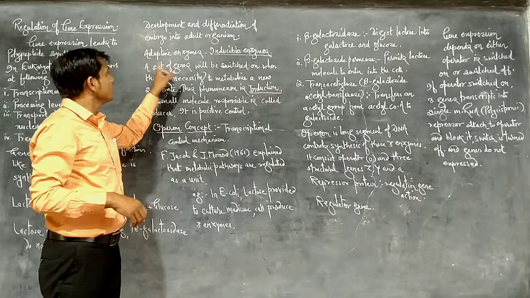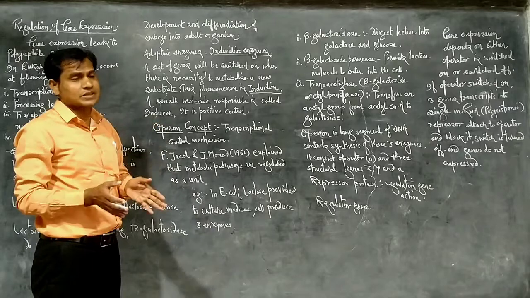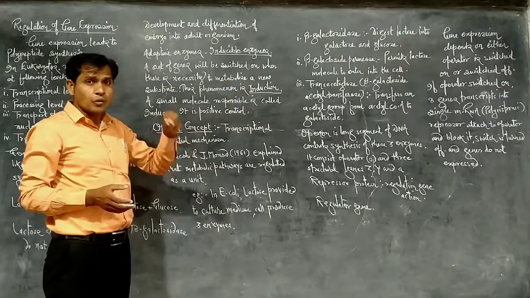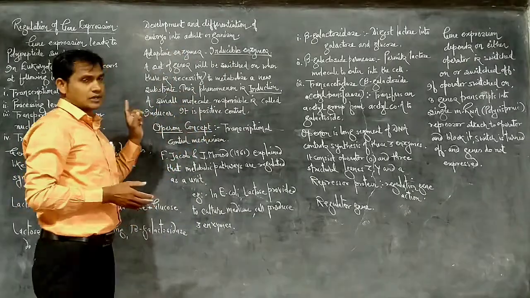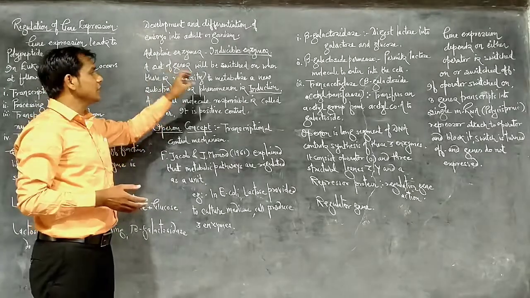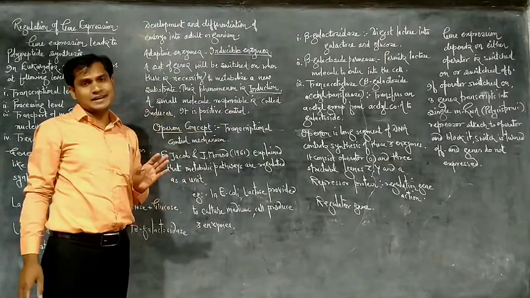The switching on of a set of genes to metabolize a particular substrate is called the induction process. The small molecule responsible for this process is called an inducer. So the inducer molecule is responsible for the induction process, and this is a positive control mechanism.